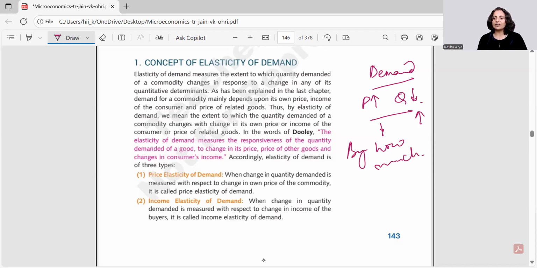So, how about quantification? How would we get to know that if this is the quantum of change in price, what's going to be the quantum of change in quantity? To have that quantitative expression, we have the concept of elasticity of demand. Before proceeding ahead with elasticity of demand, let's talk about elasticity. What do we mean by the term elasticity?